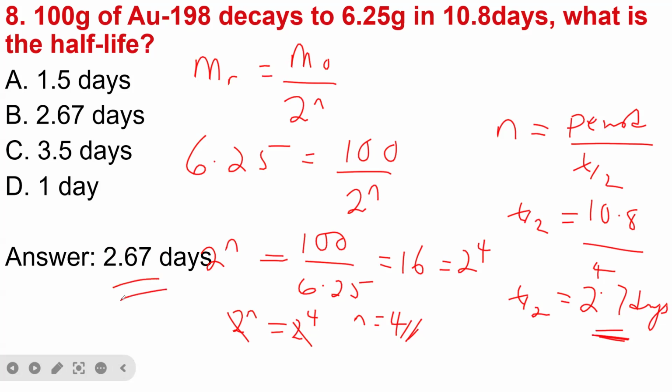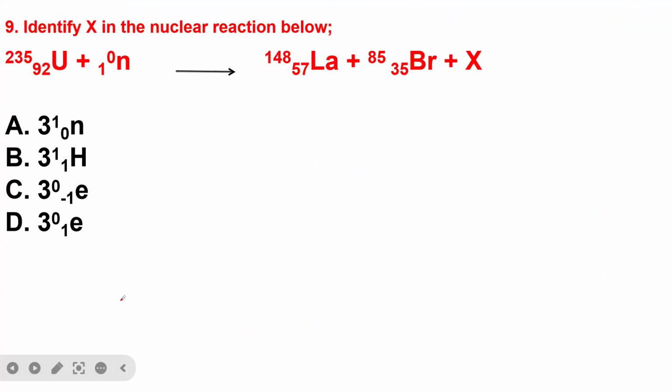This is just an approximation, so we have 2.67 days. Then the next thing is to identify X in the nuclear reaction below. So we have the following. What is X? I think it's simple.